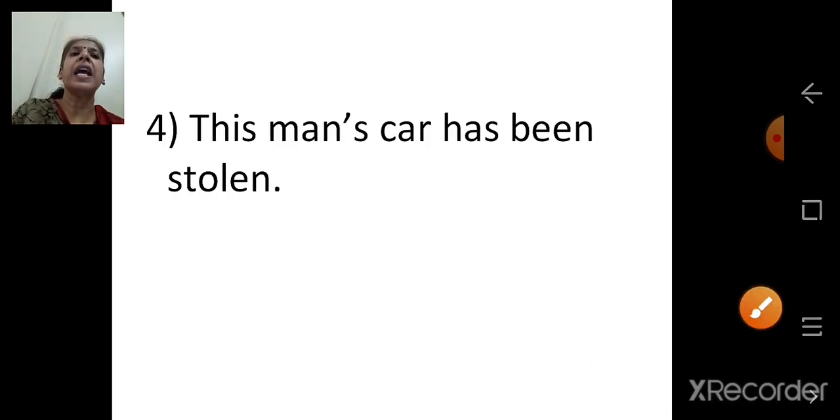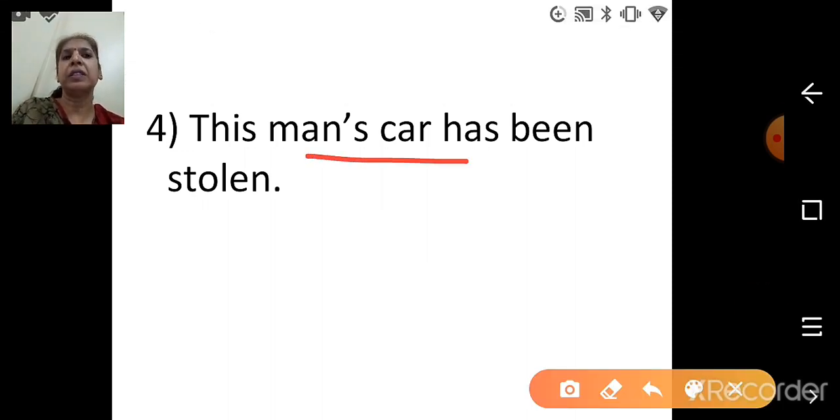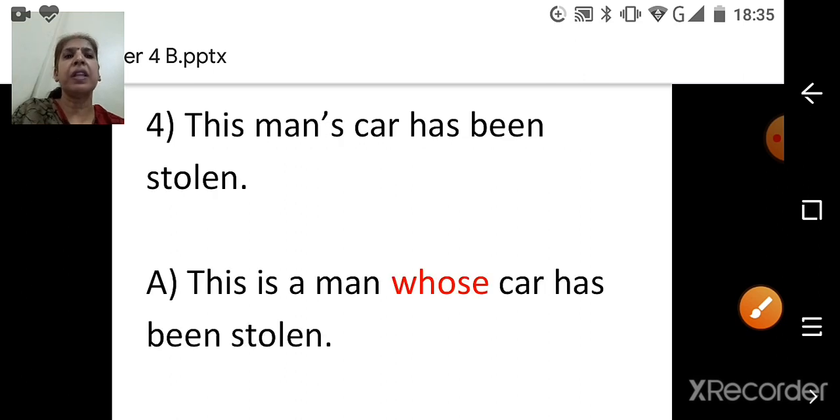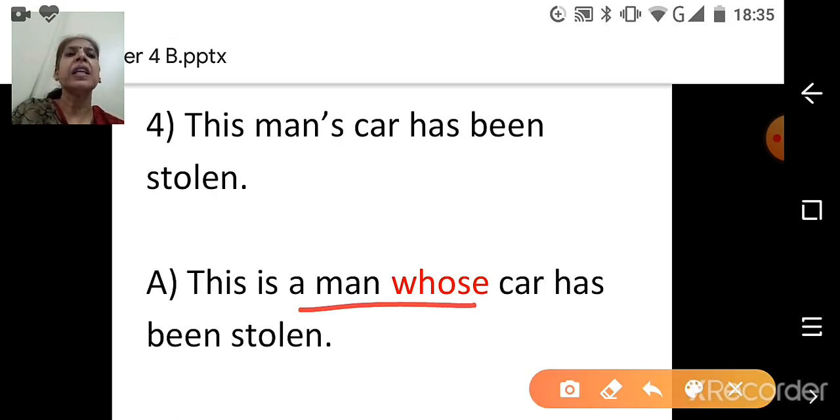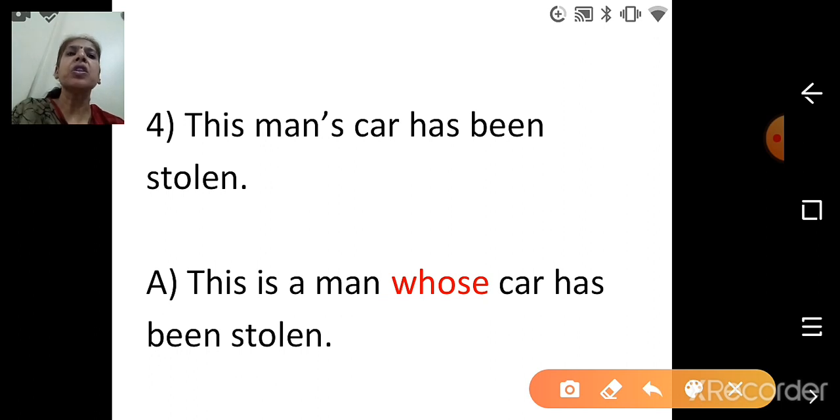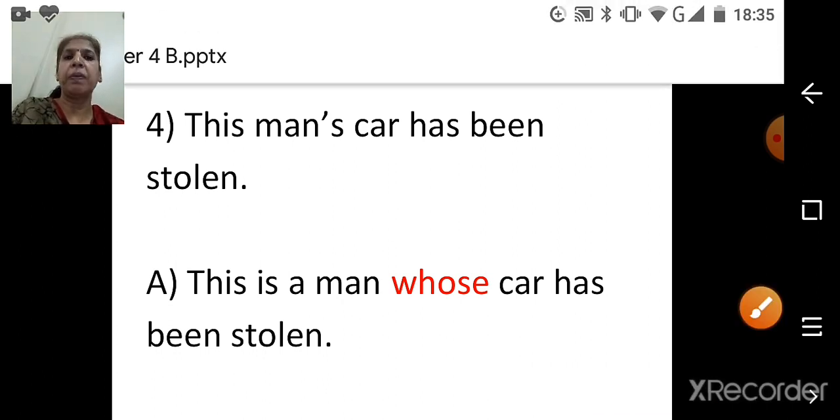This man's car has been stolen. Whose car has been stolen? Man's car. So what we have to do? Begin the sentence with This is a. This is a man whose car has been stolen. So beginning with This is a, and keeping in mind, end the sentence with a full stop.